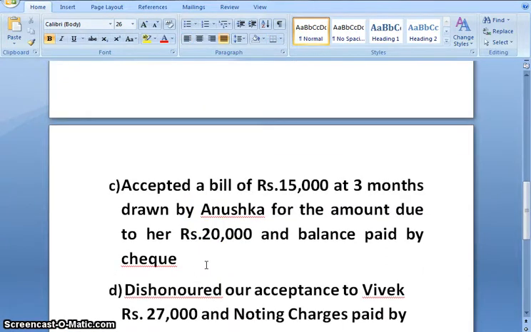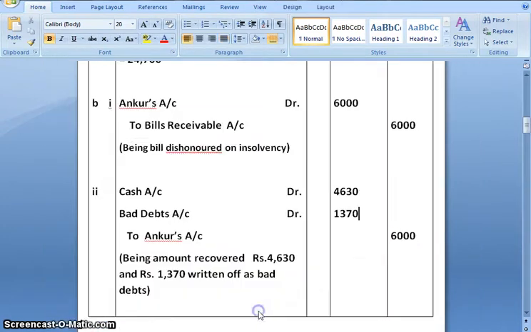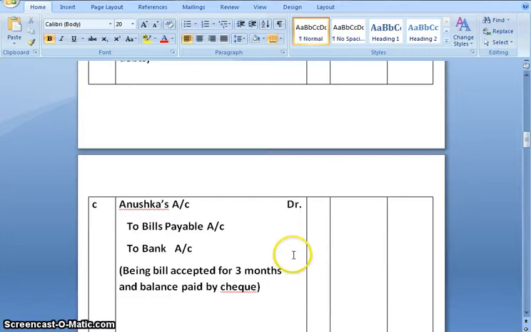Moving ahead, C part, accepted a bill of rupees 15,000 at 3 months drawn by Anushka for the amount due to her 20,000 and the balance paid by cheque. So the amount is 20,000, of which bill is accepted for 15,000 and the balance amount which will be paid by cheque would be 5,000, and the journal entry would be Anushka account debit to bank account to bills payable account.